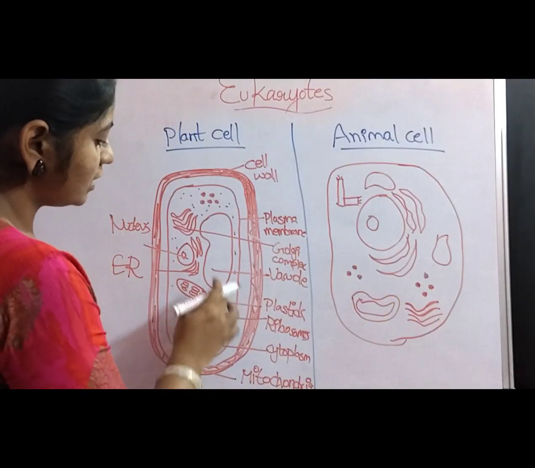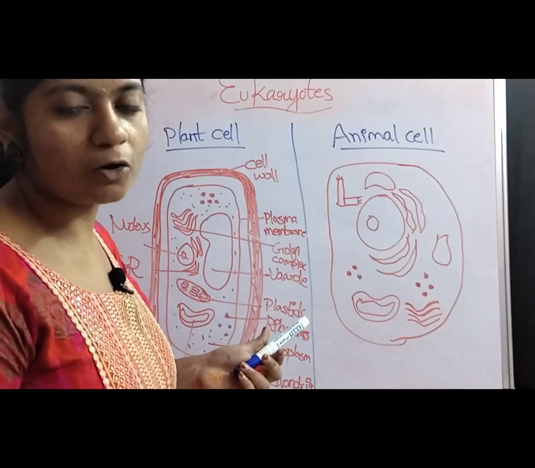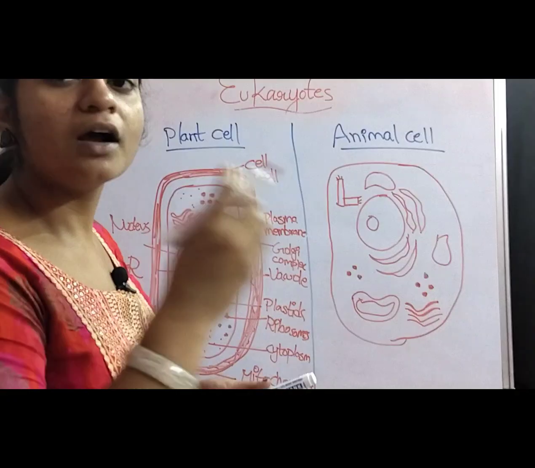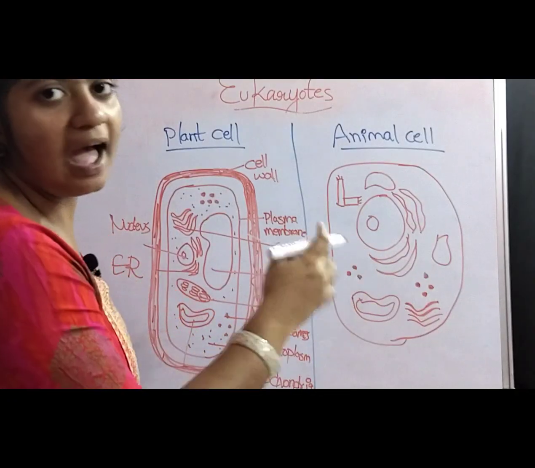And also the structure plastid is present in the plant cell. Those plastids are also called chloroplasts. These chloroplasts contribute the color to the plants. These plastids are absent in the animal cell.